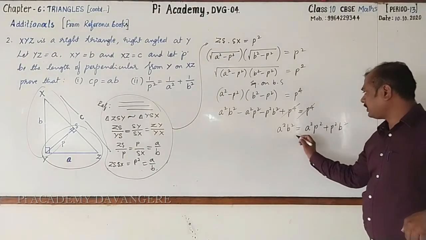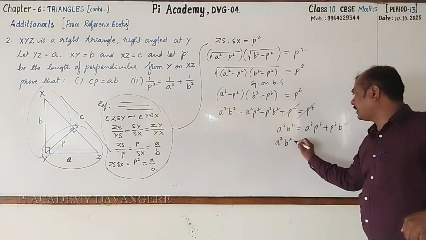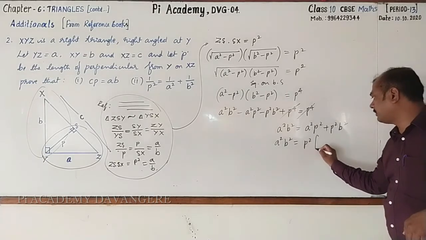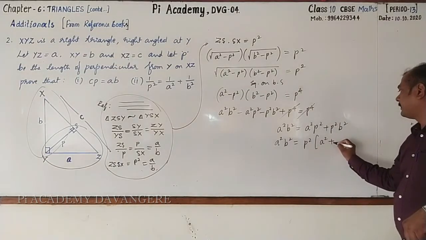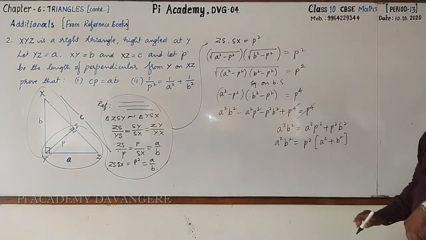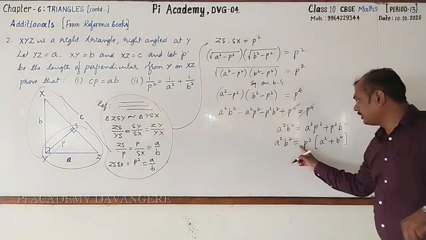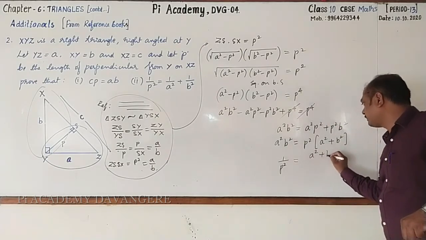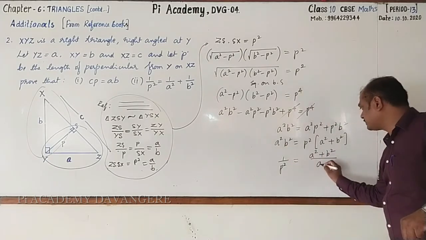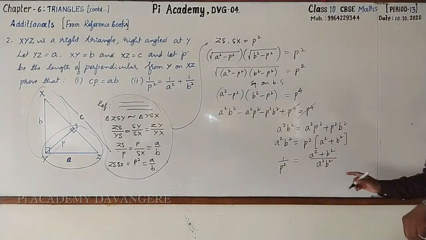Now this is A square B square, which is equal to, here P square is common factor, then A square plus B square. Cross multiply. Look here, I take P square to the denominator, then A square plus B square, A square B square to the denominator of the right hand side.